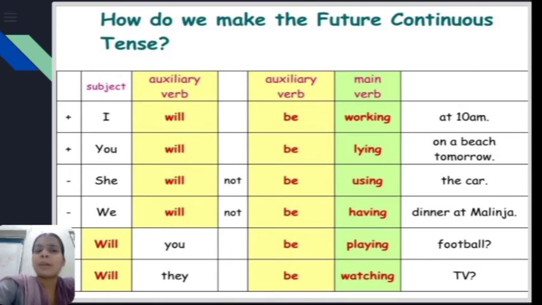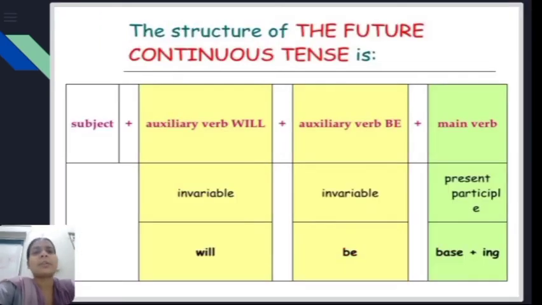I hope you have understood the structure. Now just summarize the structure as you can see here. Subject plus auxiliary verb will or shall, that's invariable. Then auxiliary verb be. So here in future continuous tense you have to use two auxiliary verbs. First will or shall plus be. And then the main verb, and the main verb will be in the present participle. Present participle means the base form of the verb plus ing.